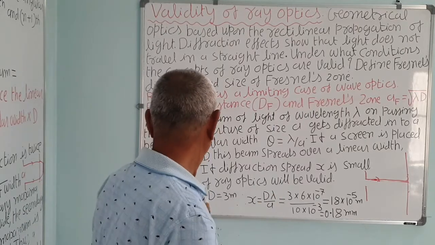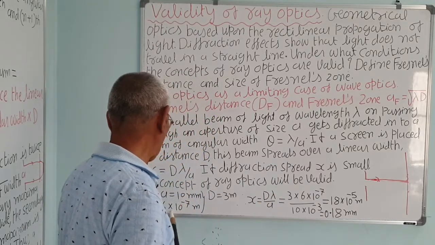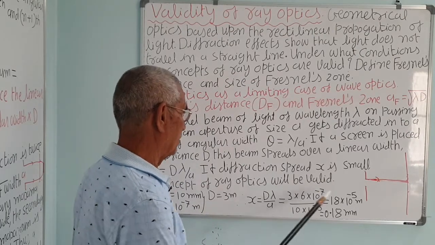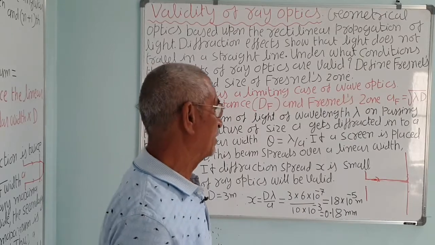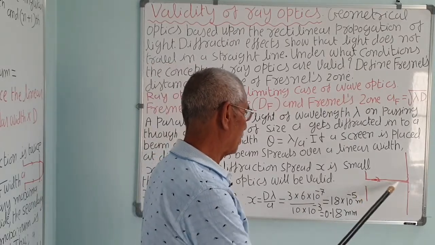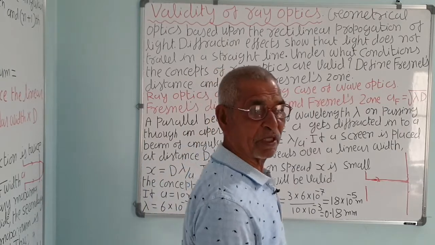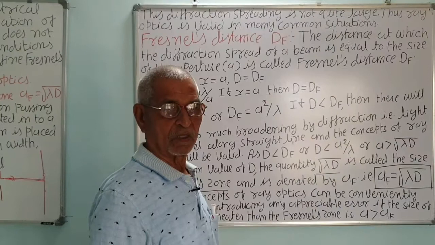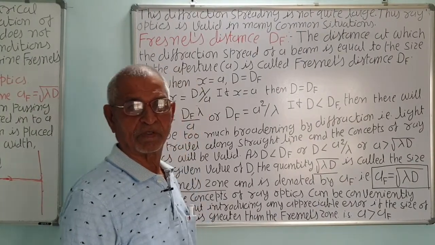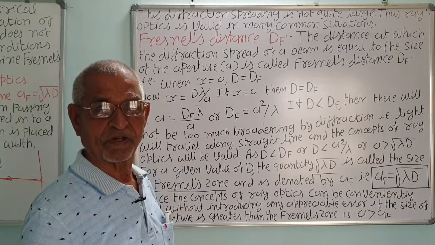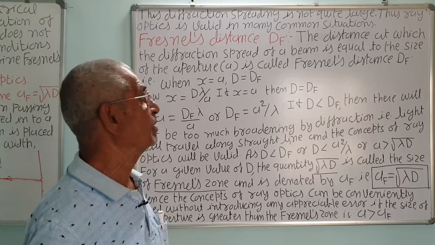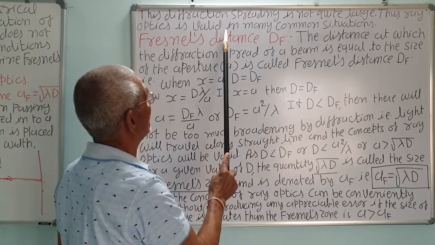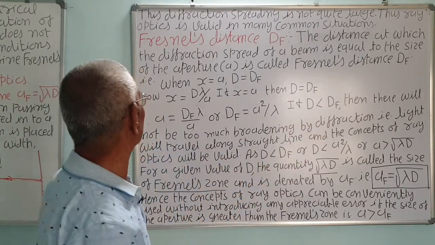Correct. So if the opening is comparable with lambda and the distance of the screen is more, then light travels in a straight line and we can consider the concept of ray optics, that is geometrical optics or light traversal in a straight line. Thus, in the above example, the diffraction spreading is only 0.18 millimeter, that is almost negligible, not quite large. Thus, ray optics is valid, that is light traversal in a straight line, as I have said.